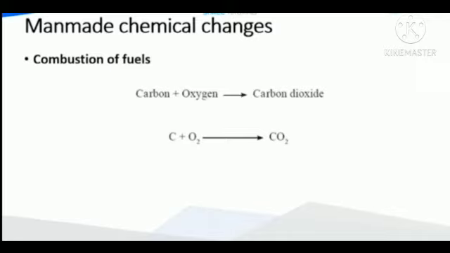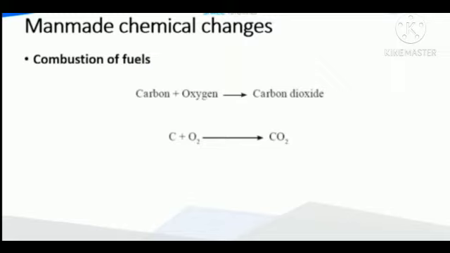A common equation can be written for all these combustion processes as follows. That means when carbon reacts with oxygen, it gives carbon dioxide. Now its chemical equation is C plus O2 gives CO2.